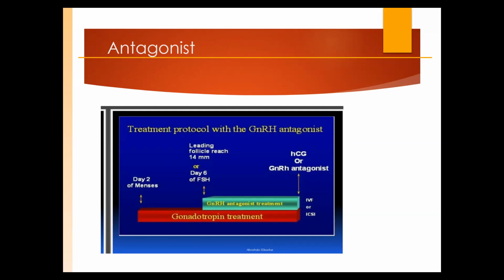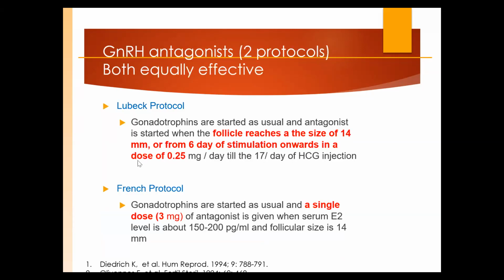And then again, I told you right and left, agonist, antagonist. Kya action hai? We didn't want premature LH surge. So here we start antagonist on day 6 to prevent premature LH surge. How are we going to start? Again, there is a fixed protocol, there is a flexible protocol. Fixed protocol kya hai? When the follicle size reaches 14 millimeter, you start antagonist. This is a flexible protocol. 14 millimeter ka follicle ho gaya, give an antagonist. It may be day 6, it may be day 7, it may be day 8. The fixed protocol is that on day 6 you start antagonist. Sometimes both are synonymous. Day 6 में ही आपको 14 मिलता है.